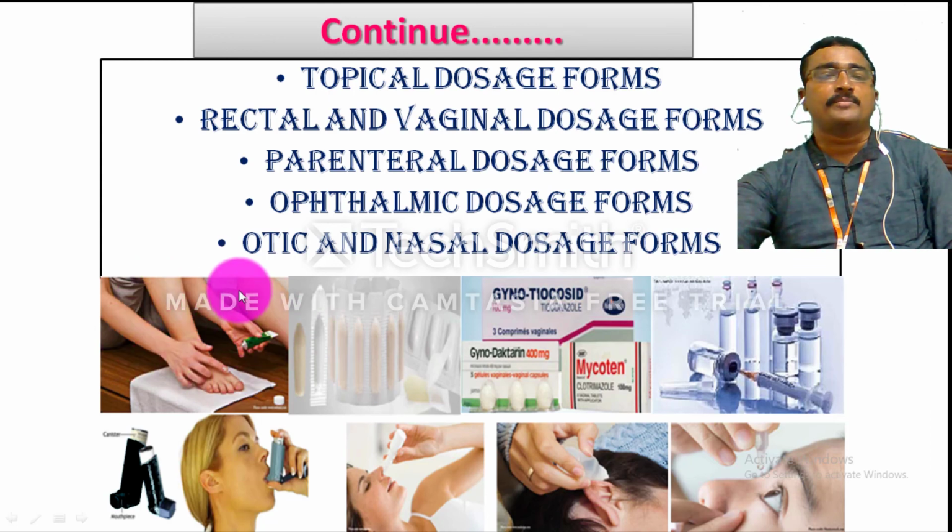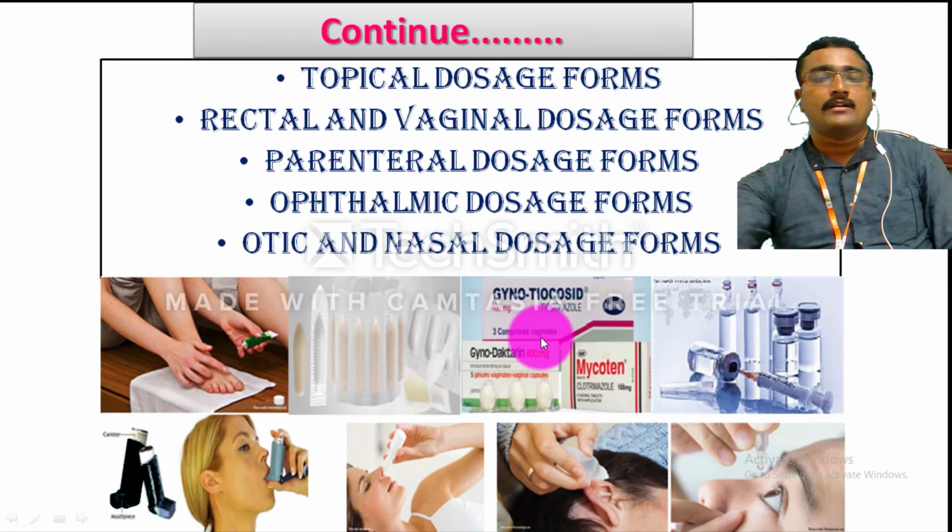The first diagram is a topical, where we apply some cream onto the topical area. The second diagram is rectal, the third is a vaginal product, and the fourth is a parenteral product. This one is for the respiratory route or inhalers, and then the nasal, otic, and ophthalmic products.